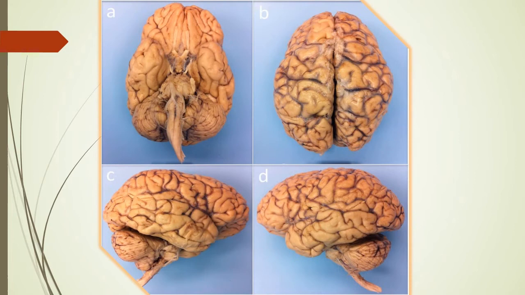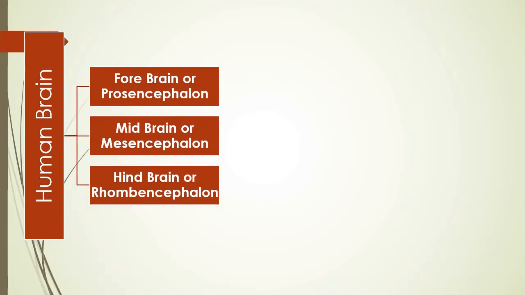So, this is the brain, where you can see the convolutions, named gyri or sulci. More gyri and sulci, more groups, more folds means more intelligence. These are four views of the human brain. So, I will discuss the brain structure with a chart.